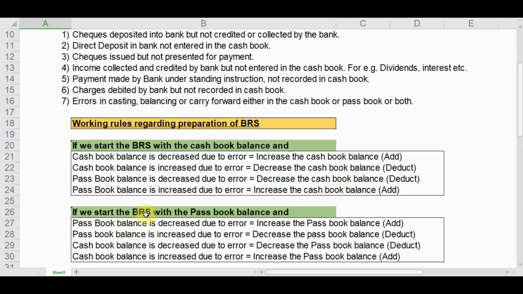If we start BRS with the passbook balance, we increase the passbook balance or decrease the passbook balance. Now, if the cash book balance is increased due to error, what do we do? We decrease the cash book balance, that is, deduct. If we start BRS with the cash book and passbook balance is decreased due to error, we decrease the cash book balance, that is, deduct. If we start the BRS with the cash book balance and passbook balance is increased due to error, then we increase the cash book balance, that is, add.